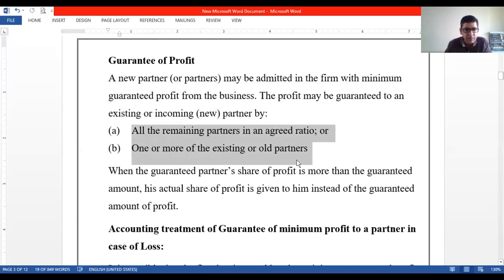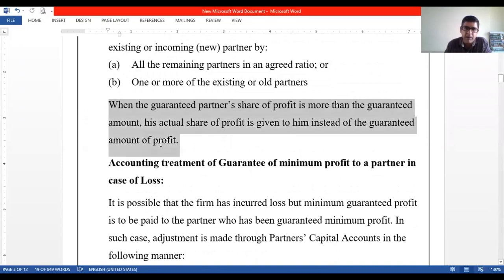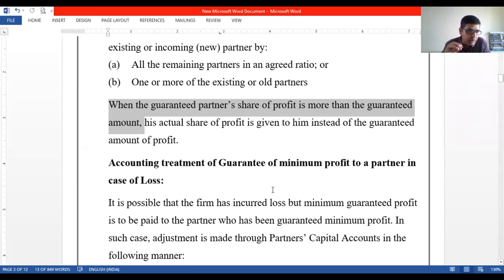We'll have some sums. Okay. Now, when the guaranteed partner's share of profit is more than the guaranteed amount, fine; if he gets less, there is a problem. Suppose A has been given a minimum guarantee of profit of rupees 50,000 per annum, and if he gets 55,000, or even 50,100, that's absolutely fine.